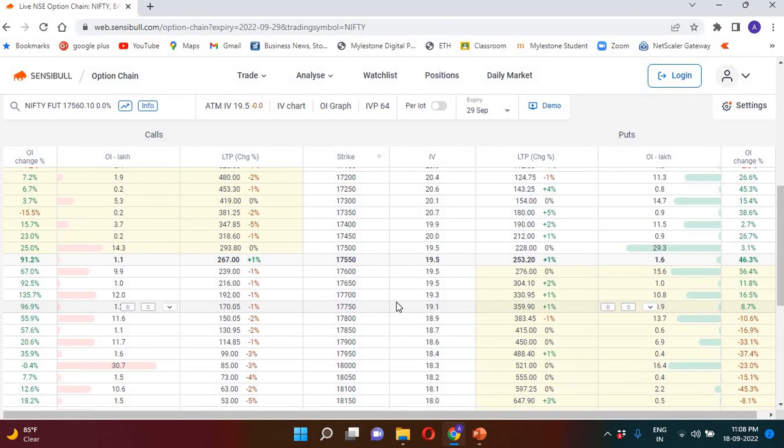Or the other way around as well. Okay, so I believe the bare minimum, the basics of the option chain: calls versus puts, the LTP, the strike prices, the implied volatility, the open interest change, whether open interest is getting added or people are exiting that position. All those things have importance. We'll try to see that in the live market in one of our live trading sessions which we will plan. For the time being, this is the bare minimum that we should understand.